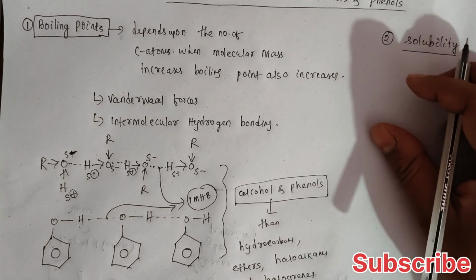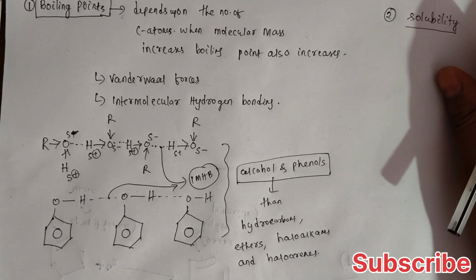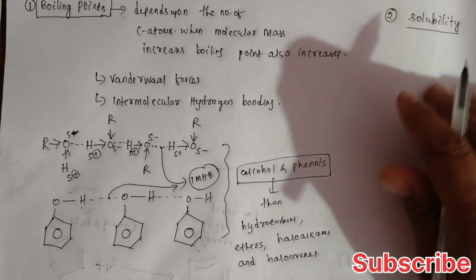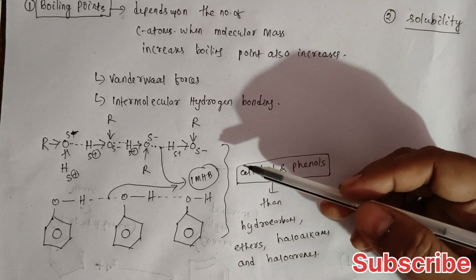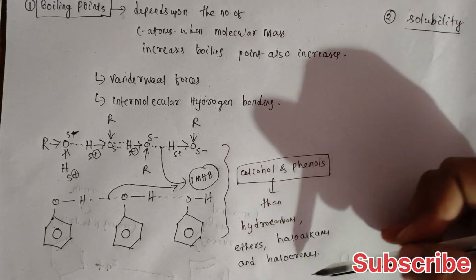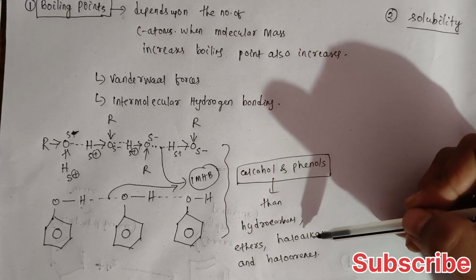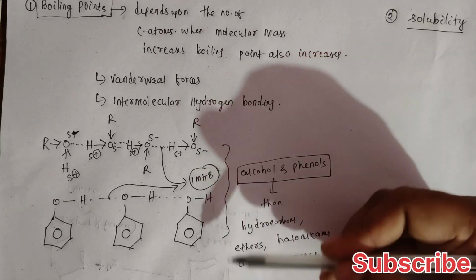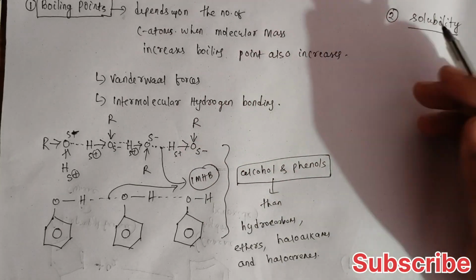So I hope it is clear to all of you. These are the main points needed for the boiling points of alcohols and phenols. Due to intermolecular hydrogen bonding, they have a high boiling point as compared to isomeric hydrocarbons, ethers, haloalkanes and haloarenes. That means they have a high boiling point as compared to all of these compounds with the same molecular formula.